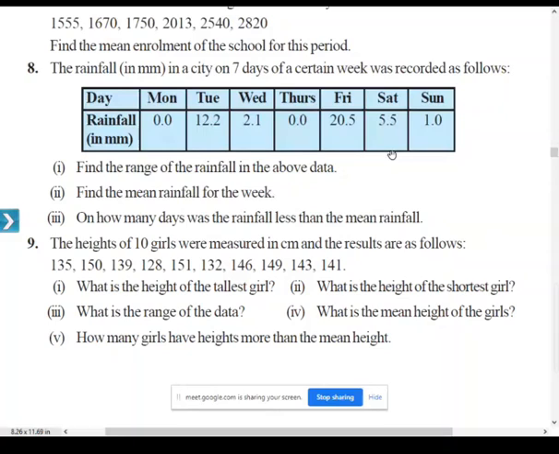And question number 3: on how many days was the rainfall less than the mean rainfall? So whatever mean you are getting, compare that mean with the rainfall on the week. Is it clear? Question number 8. Who asked question number 8? Is it clear now? Yes, sir. Okay.